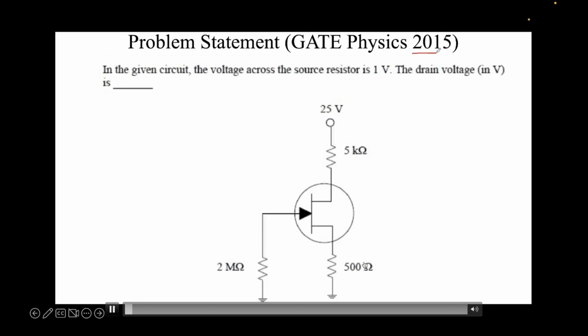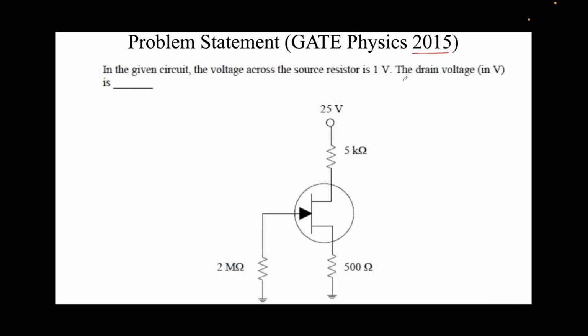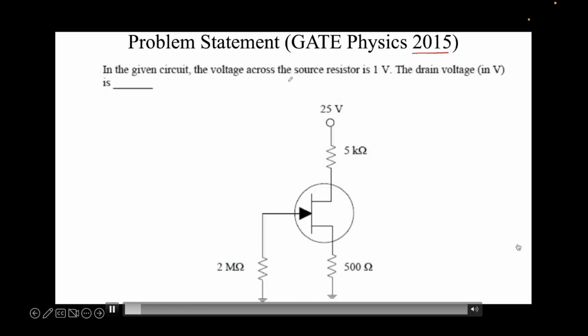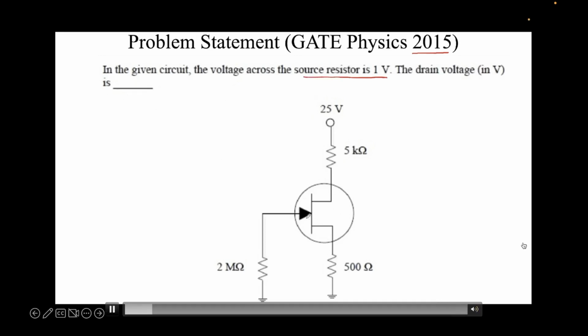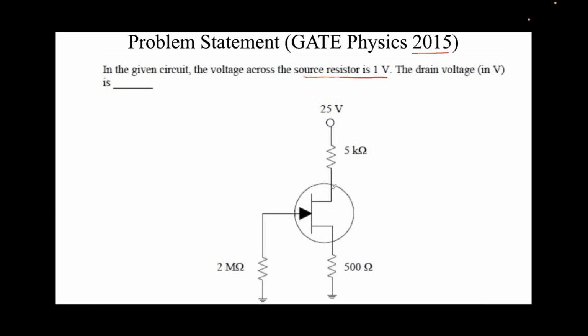The problem statement from GATE Physics 2015 reads as follows. In the given circuit, the voltage across the source resistor is 1 volt. The drain voltage in volts is... We have been given a question which is a JFET, junction field effect transistor, with some resistors and some power supply, and we need to find what is the drain voltage. This is a numerical answer type question, so we'll find our answer and fill in the blank over here.